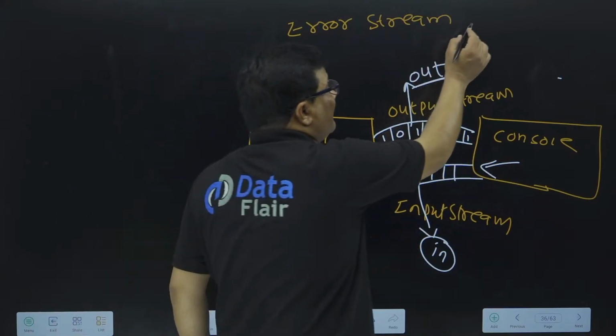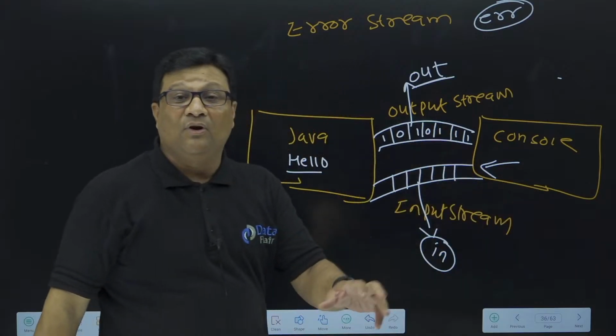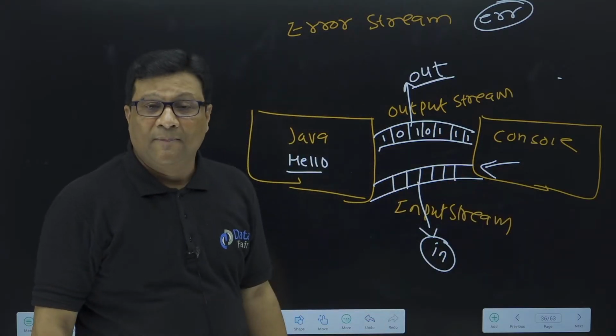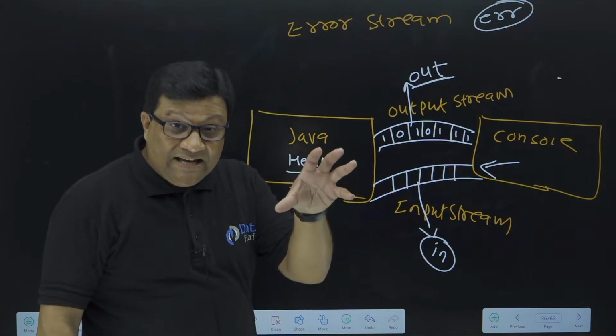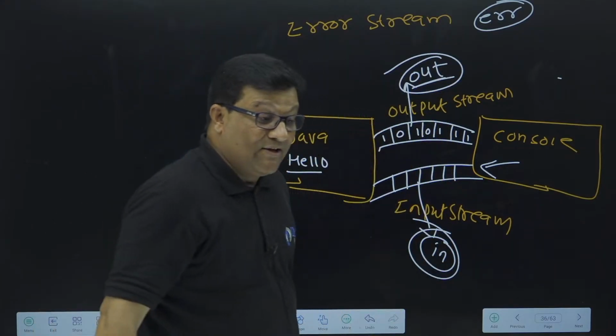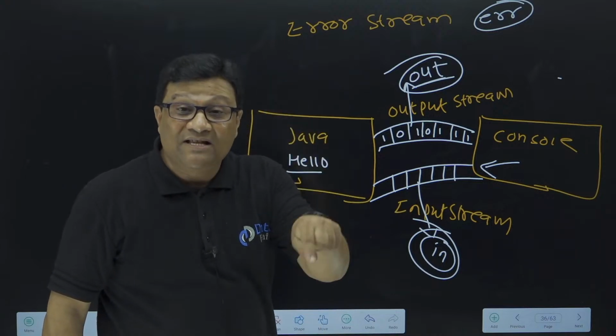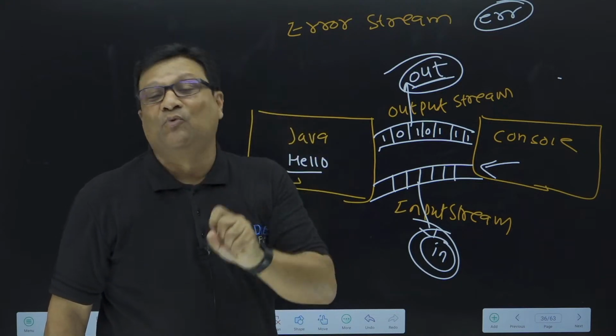And this err is again another object. This err is called the error stream, which I'll explain later when we come to the topic of exception handling. So please be focused on the output stream and input stream. The object which is available in the System class is actually an output stream.